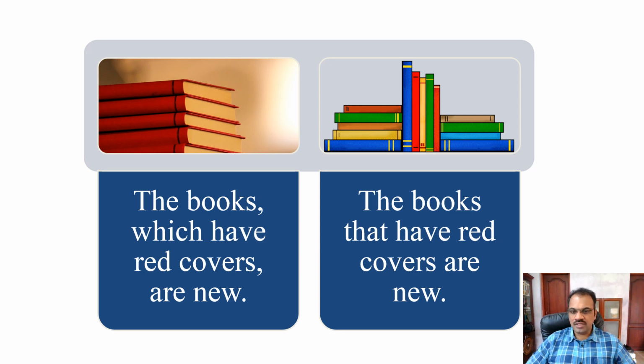So here basically there is no comma. First of all, it is a continuous sentence, and also you can see that all the books are not red. So what it says is some of the books are red and they are new. The books that have red covers are new. So some of the books, unlike which, which applies to the whole group, that applies to only some members of the group. So that is the difference.